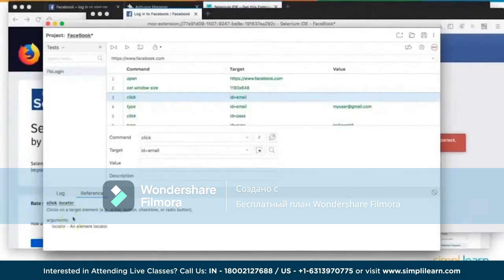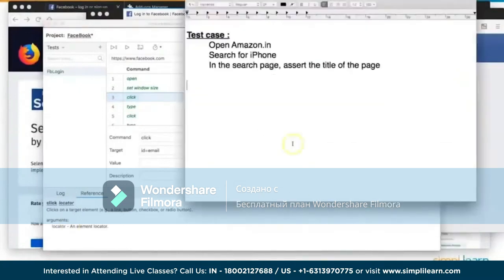Okay, so now let's go ahead and write a simple script using this IDE. With this, you'll get an idea of how we actually record scripts in IDE. For that, I have a very simple use case. We will open Amazon.in, then simply search for, say, the product iPhone. Once we get that search page where all your iPhones are displayed, we will do an assert on the title of the page. Simple. All right, so let's do that.